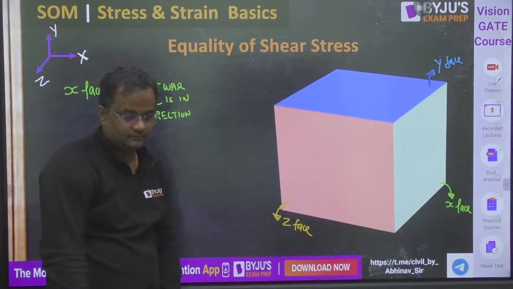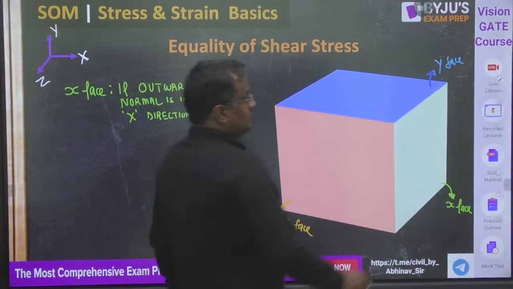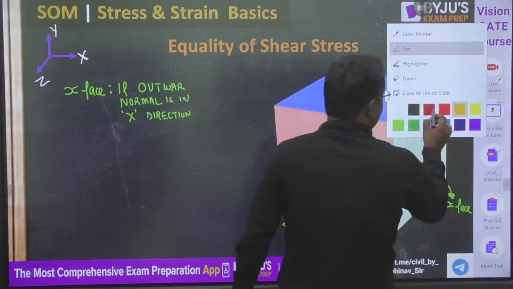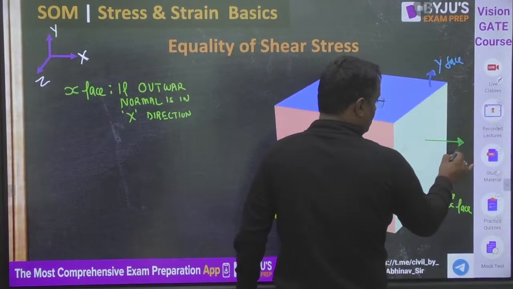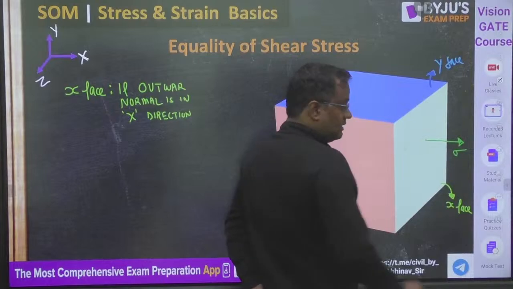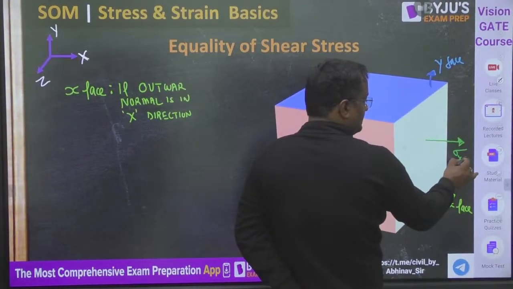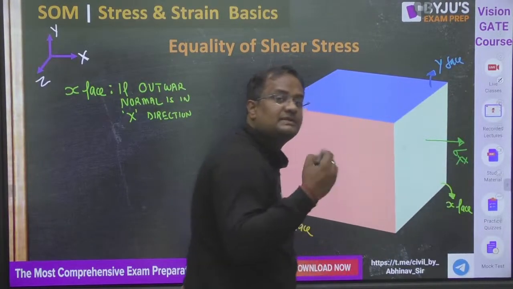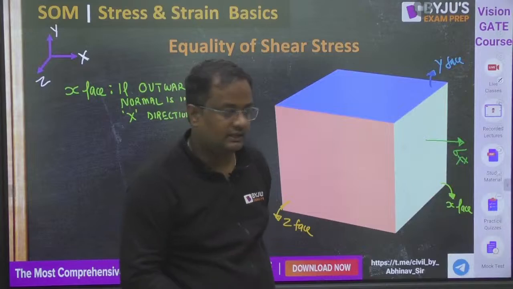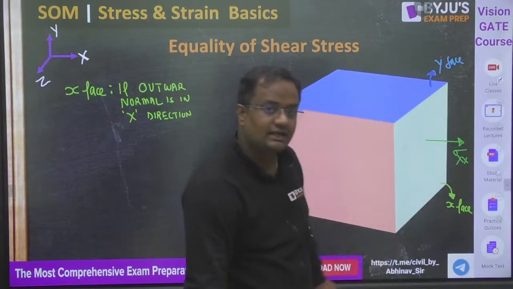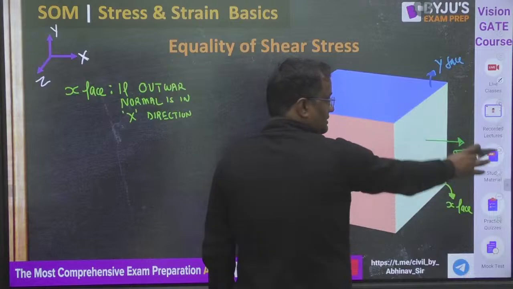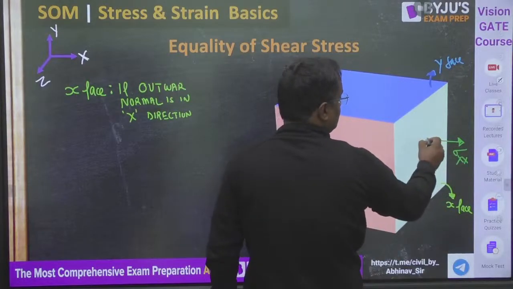Correct? Now guys, this stress is normal, so it will be sigma, on x face and in x direction. This is how I am representing the stresses on a body. The first letter is the name of the face and second is the direction. Sigma, because it is normal stress in x face in x direction.